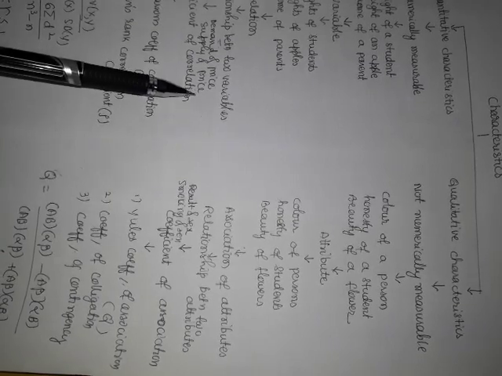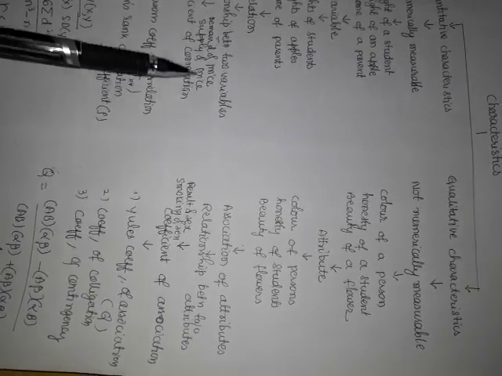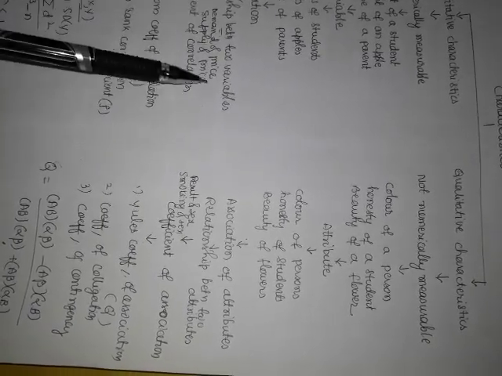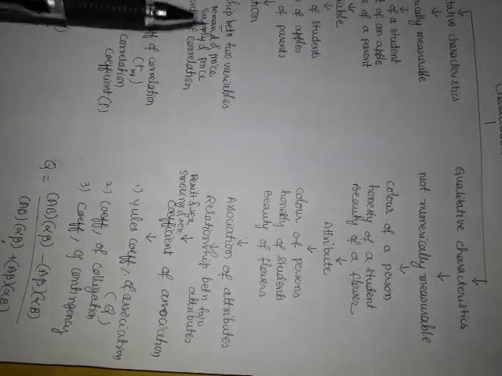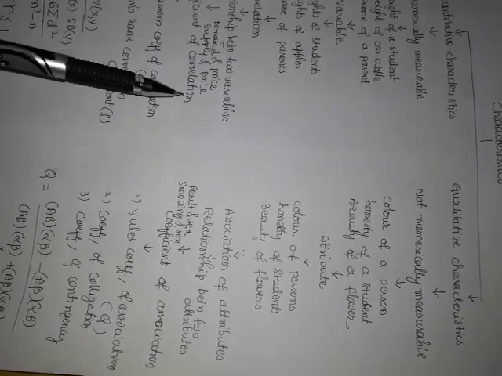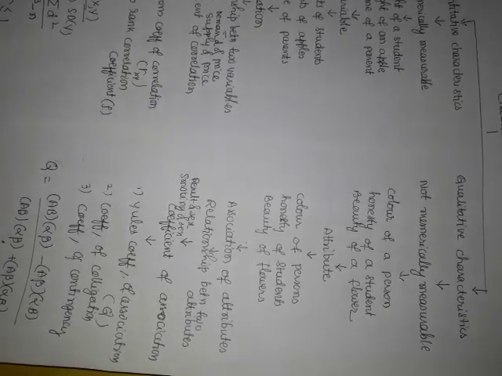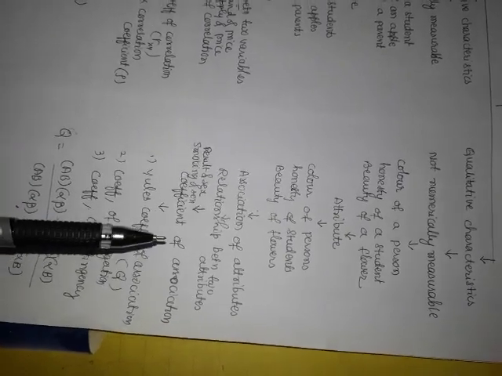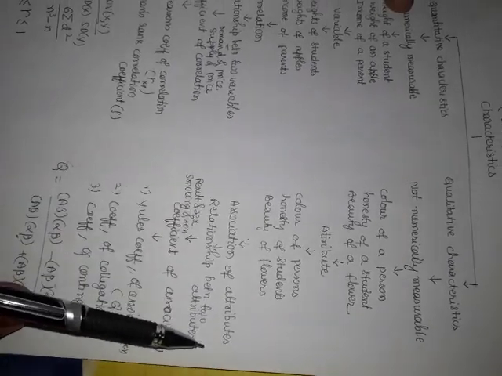Similarly, supply and price. If the supply increases, price decreases. Demand and price: if the demand increases, the price increases; if the demand decreases, the price decreases. Whereas supply and price: if the supply increases, the price decreases; if the supply decreases, the price increases. So there is a sort of relation between the pair of variables, and such a relation is called correlation. So also, in association of attributes, the relationship between two attributes is called association of attributes.